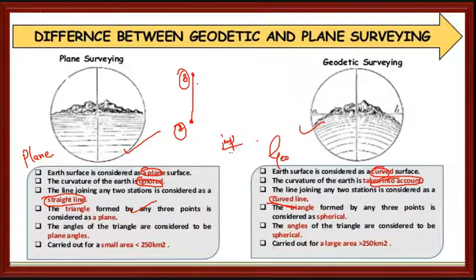I want to survey a huge area, so I will divide this whole area into a number of triangles. Why triangles? Because it has only 3 sides, and it will give accurate readings.